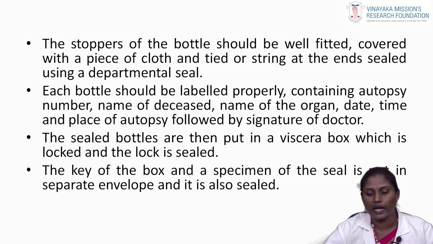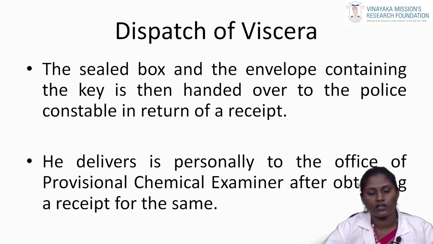Then each bottle should be labeled properly, containing the autopsy number, the name of the deceased, the name of the organ, then the date, time and place of the autopsy, followed by the signature of the doctor. The sealed bottles are then put in a viscera box which is locked and the lock sealed. The key of the box and a specimen of the seal are put in a separate envelope which is also sealed. For dispatch of the viscera, the sealed box and the envelope containing the key are then handed over to the police constable in return for a receipt.